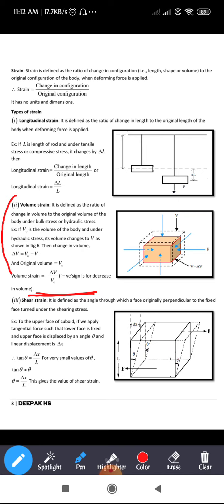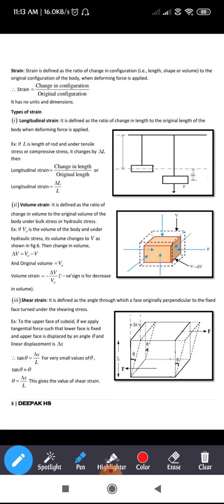Next, coming to the shear strain. I'll just read out that it is defined as the angle through which a face originally perpendicular to the fixed face turned under the shearing stress. For example, to the upper face of a cuboid, if we apply a tangential force such that the lower face is fixed and the upper face is displaced by an angle theta and linear displacement is delta x. You can see in the figure you have a cuboid where we are applying a tangential force to the upper face, so that the upper face gets displaced by an amount delta x, and we can take the angle as theta there.